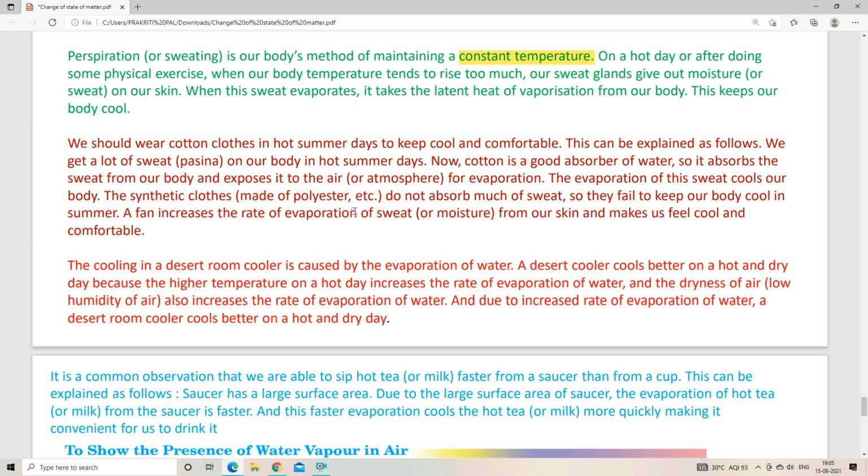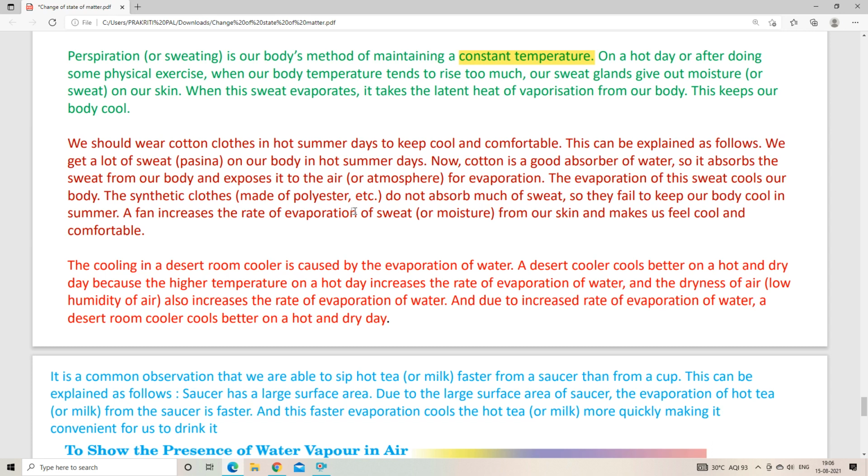Now you can see a fan increases the rate of evaporation of sweat or moisture from our skin and makes us feel cool and comfortable. And AC also does the same thing. Now we can see the cooling in a desert room cooler is caused by the evaporation of water.